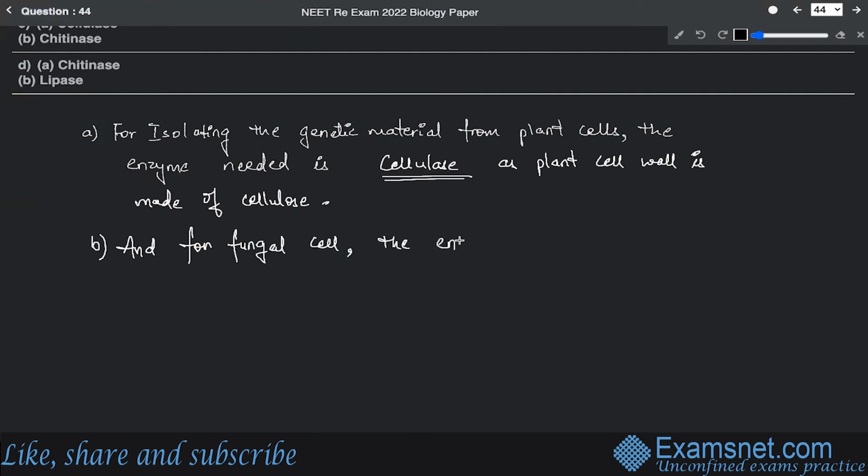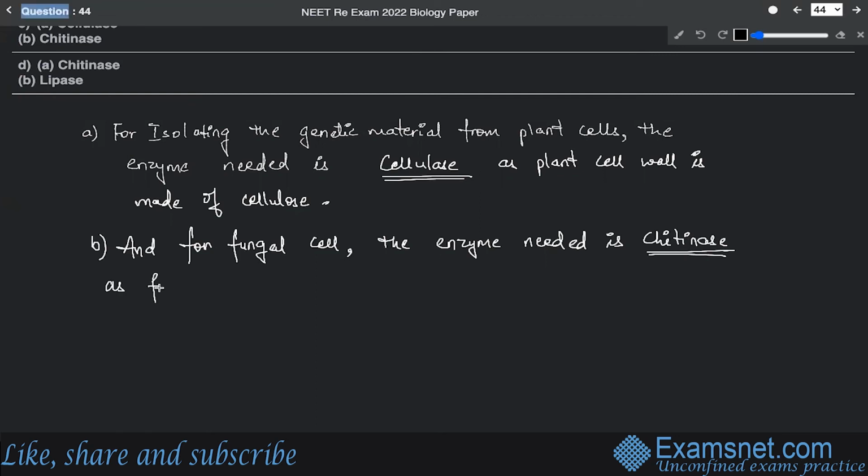All right. Now, for isolating the genetic material from the fungal cell, the enzyme needed is particularly chitinase, because chitin is the composition of the cell wall of fungus.